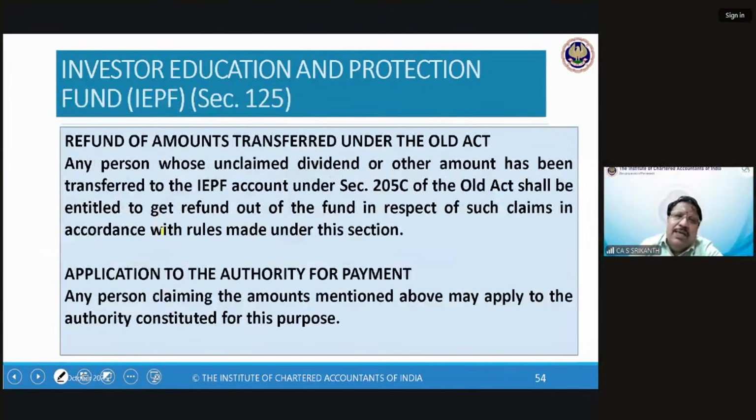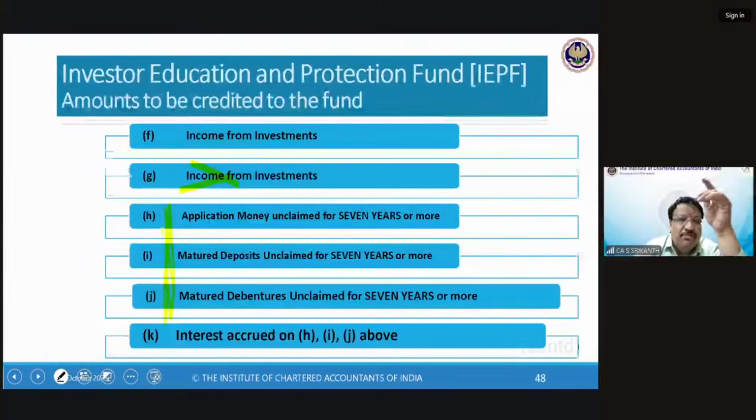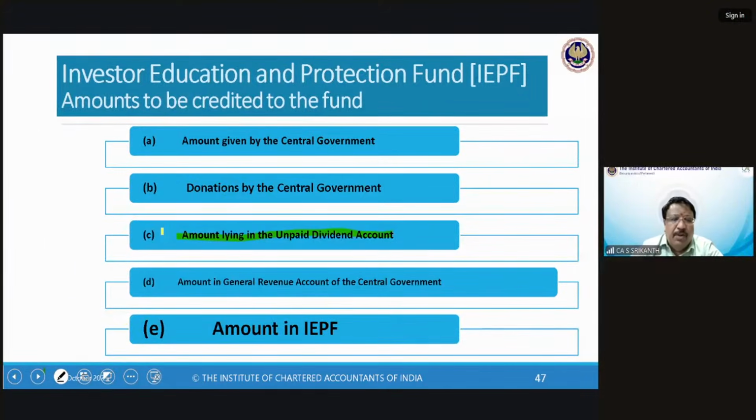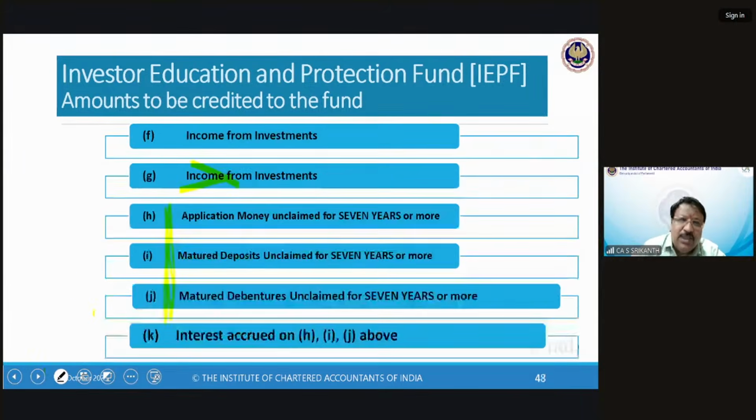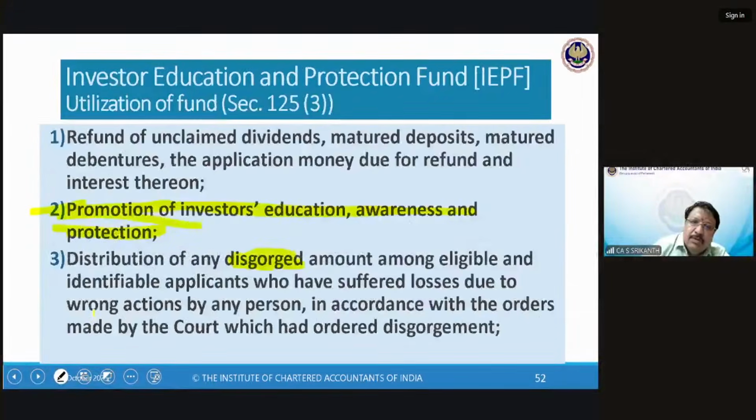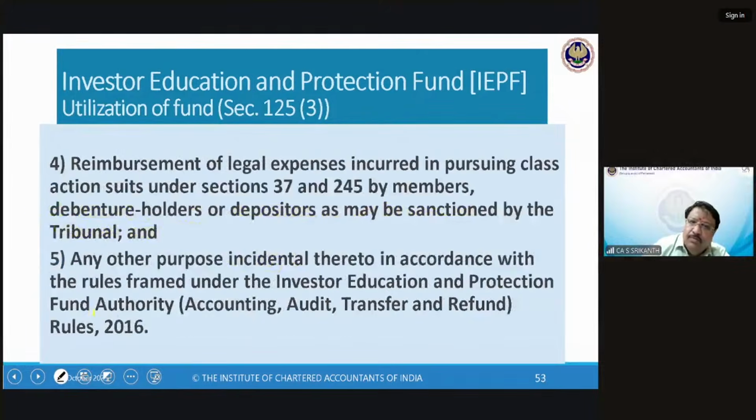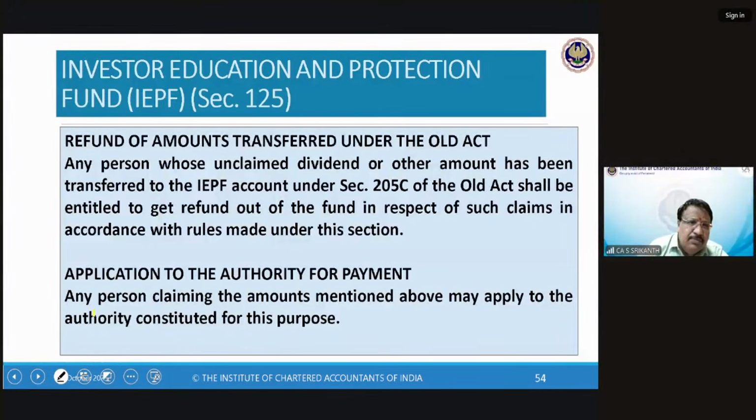There's something about utilization. As I told you, under the old Act, there was Section 205C of the old Act. There was an IEPF. Now, suppose somebody had, at that time, the money transferred to the old IEPF. You have to give the money to him. Now, you can't say the old IEPF is no longer there. No. The amount in the old IEPF only gets transferred here, to the new IEPF. And once it comes there, you can claim.